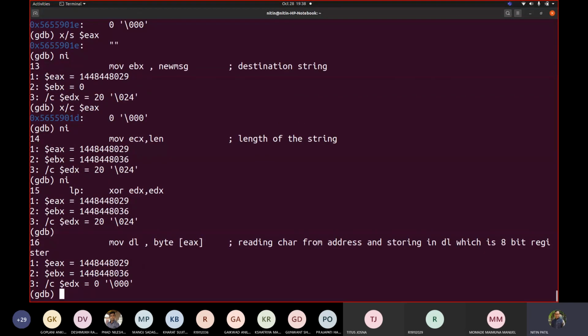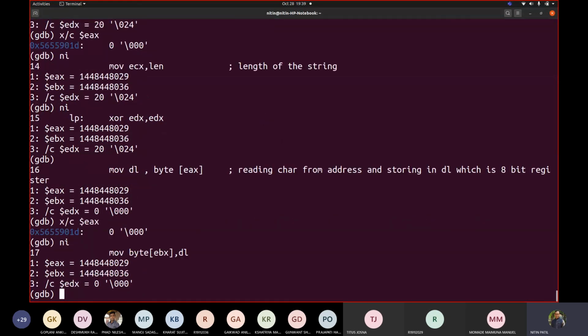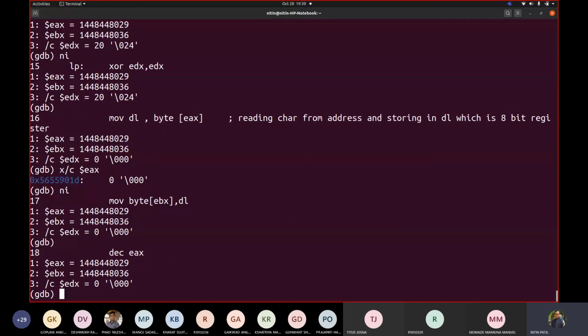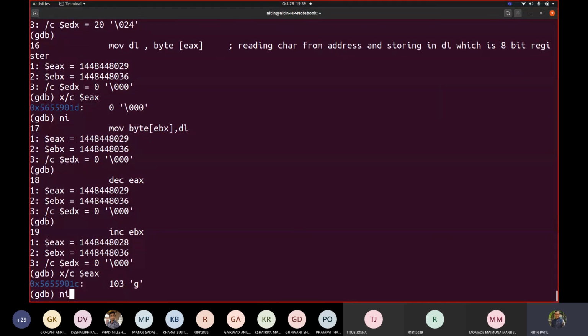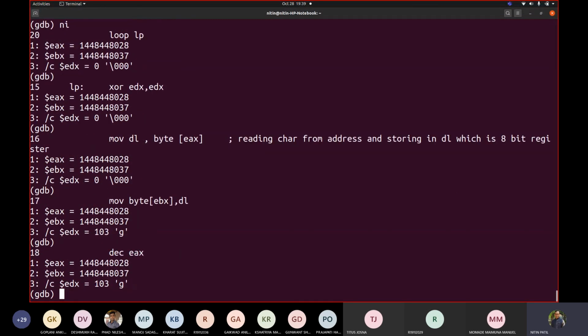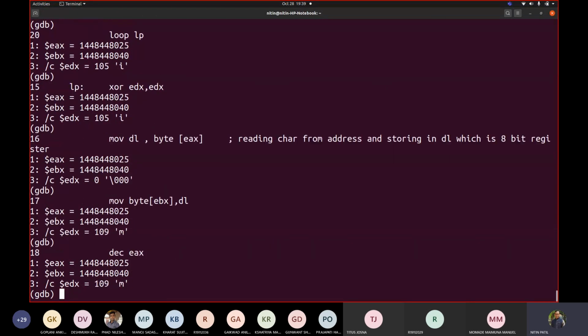Copy this from that address; if I pick now, copy to DL, then decrement EX. If I again check, the next character is G, and so on. So it is going to display the string completely in a reverse manner with the write system call.